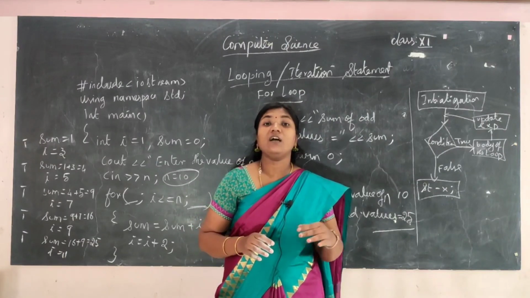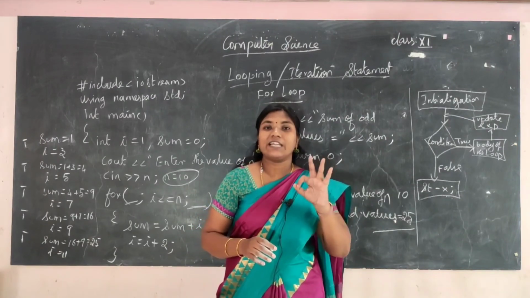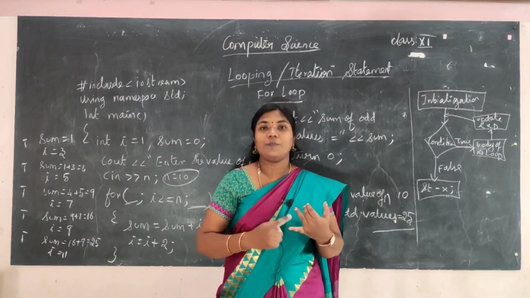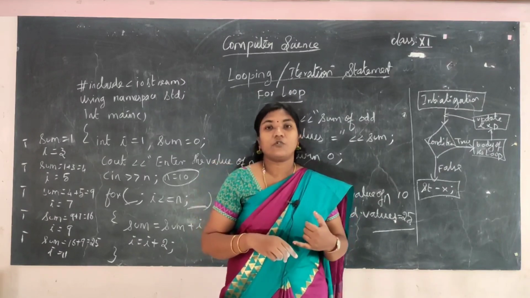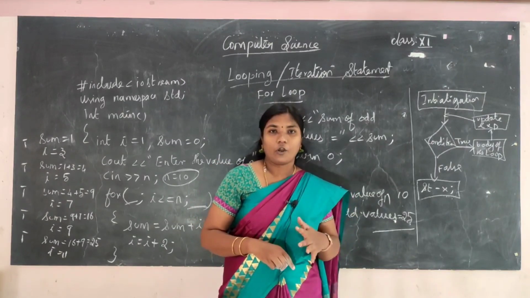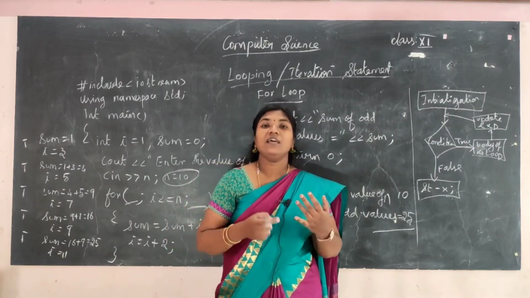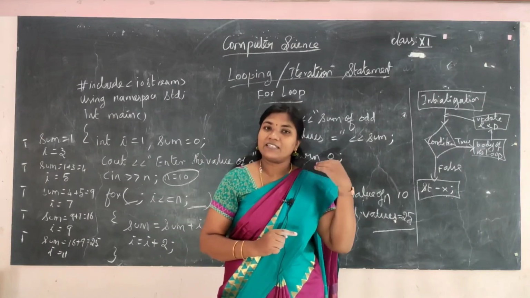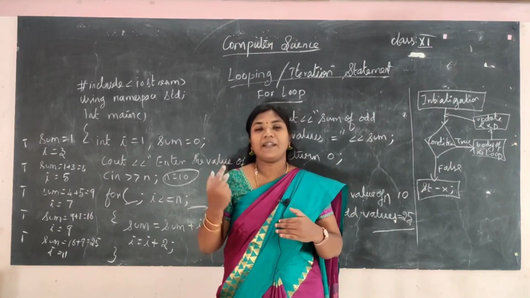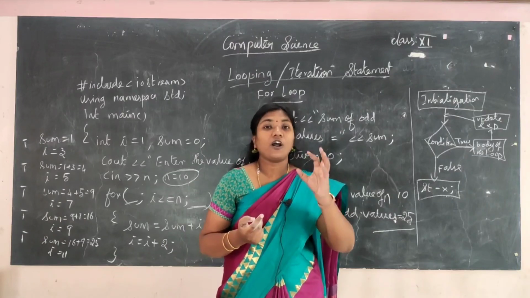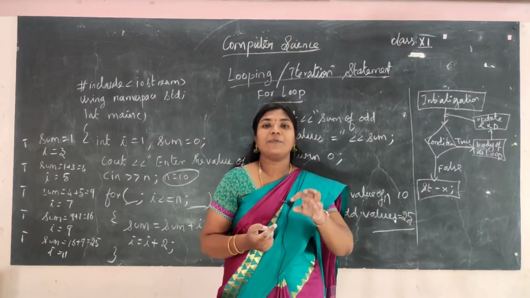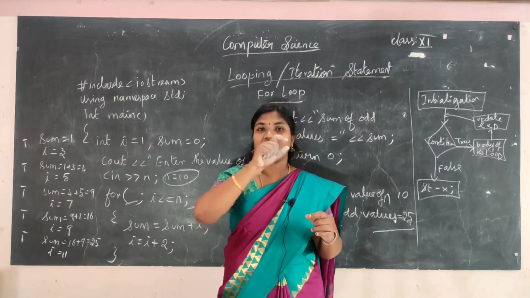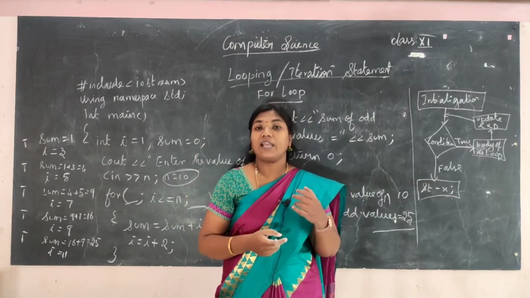Today we have seen about the for loop. So with this, the three types of looping statements are over. In the last video, we saw the while loop and do while loop, and today in this video the for loop. In a for loop, you must have initialization, test expression, and update expression. Multiple initializations and multiple update expressions can also be specified. If you do not give the test expression, it will become an infinite loop. And if you give a semicolon right after the for statement, it will become an empty loop.